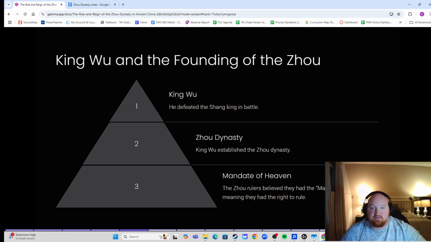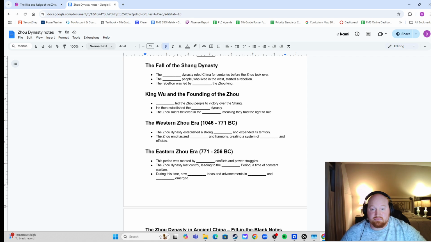King Wu and the founding of the Zhou. King Wu, he defeated the Shang in battle. Then he established the Zhou Dynasty. Now, he ruled because they had the mandate of heaven. We went over this when we talked about the Shang. But as a refresher, the mandate of heaven is saying, hey, the gods tell me I have the right to rule. So it says here, meaning they had the right to rule. It's a mandate of heaven. Heaven is telling them that they can rule.